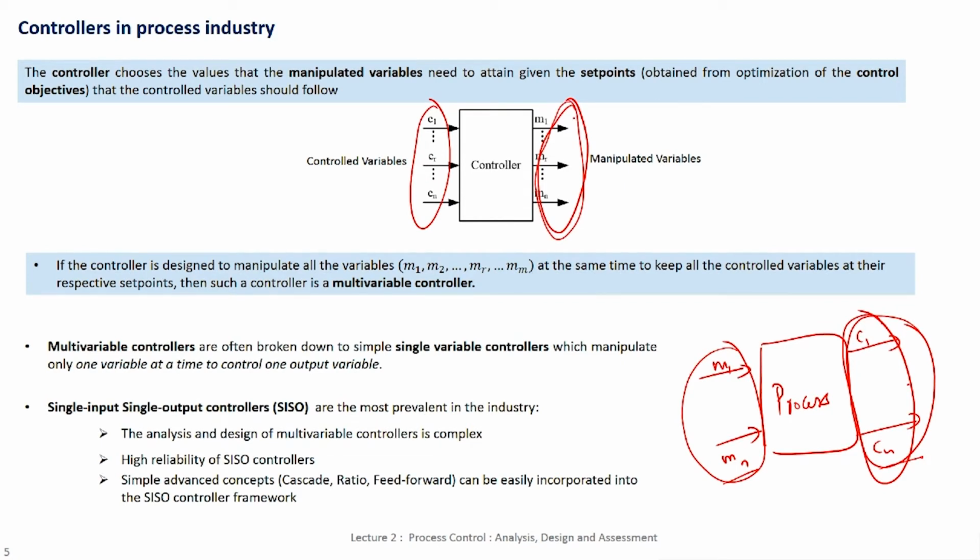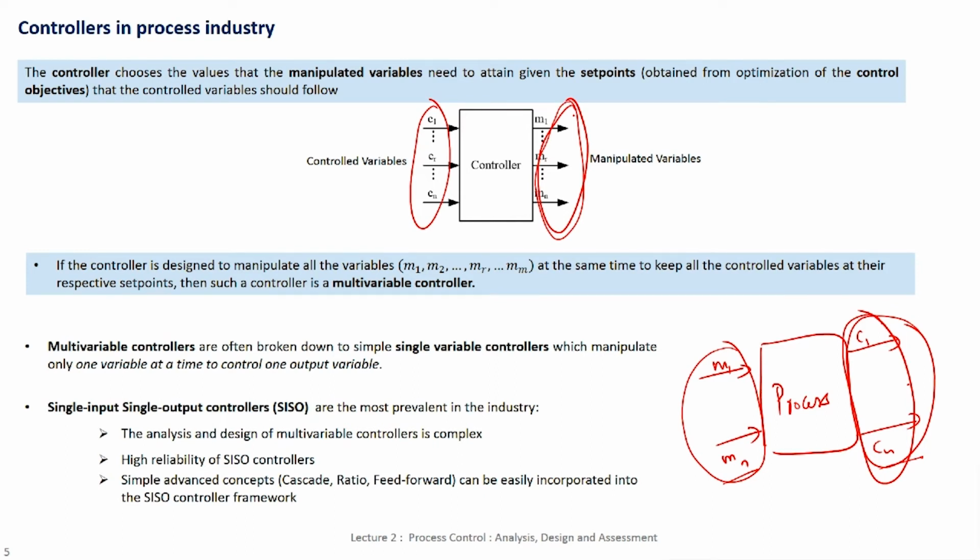And once these manipulated variables are set at those values, because they are physically connected through this process, they are going to change the control variable values, and then again you will check whether these control variable values are close to their desired values. If yes, then no need for any more manipulation. If not, you keep manipulating till the control variables go close to their desired values. So, that is the basic idea of control.